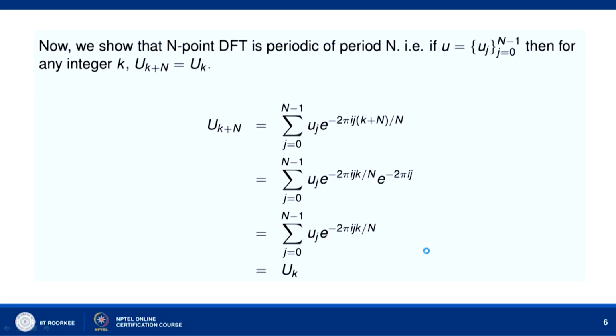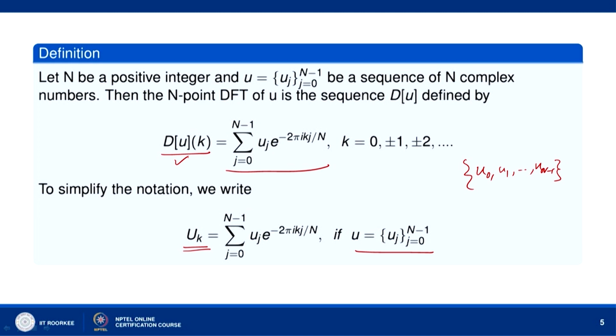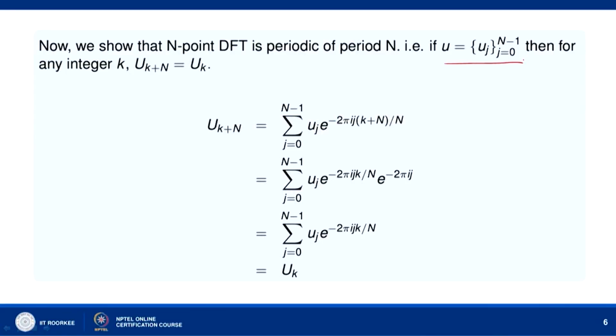Now, let us show that this n point DFT is periodic with period n. So, we need not write an infinite number of values of k, we can simply write k equal to 0, 1, 2, 3 and so on up to n minus 1. Okay. So, let us see how it is periodic with period n. This is a given sequence of n amplitude magnitudes, and we want to show that uk plus n equal to uk for any k.